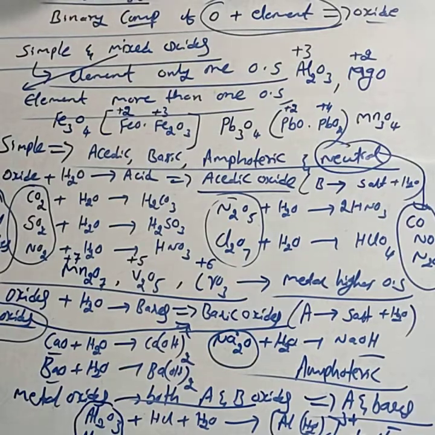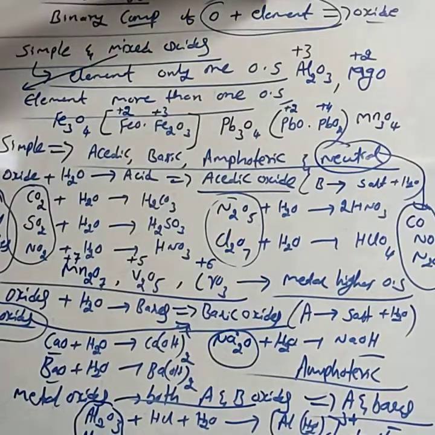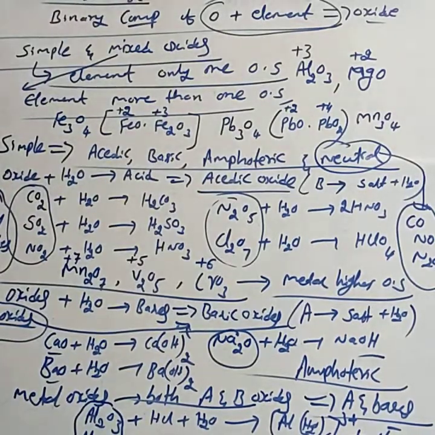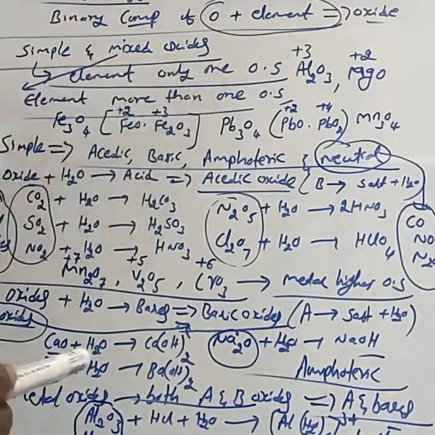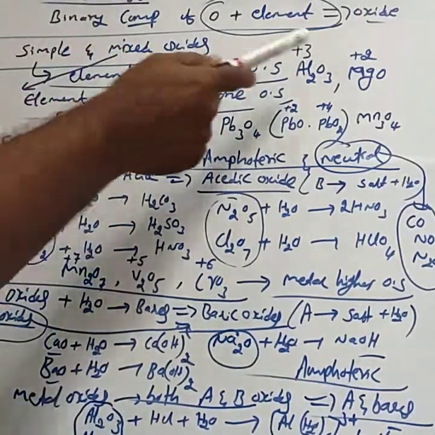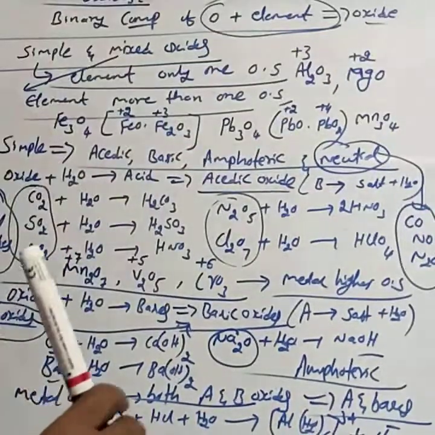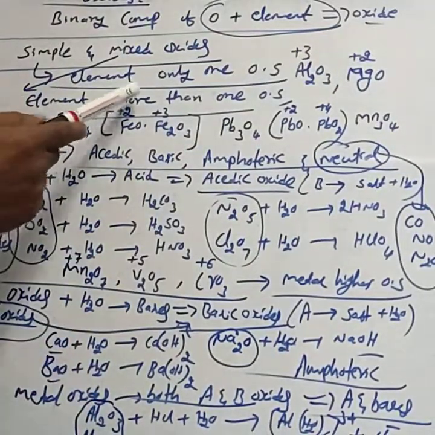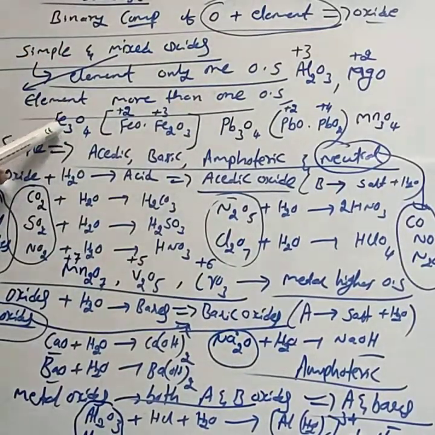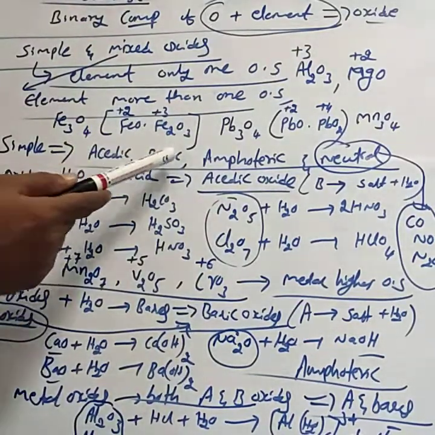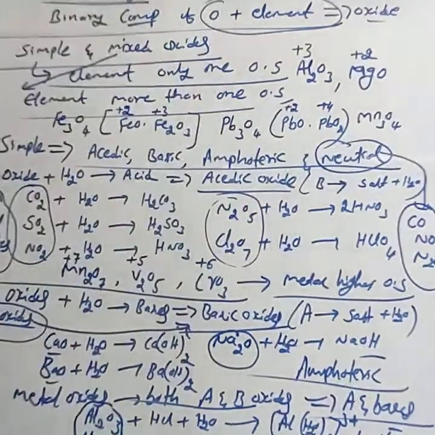First, the definition: oxides are binary compounds of oxygen with another element. Oxides may be simple oxides or mixed oxides. If an element is present in only one oxidation state, it is called a simple oxide, for example Al2O3 or MgO. If an element is present in more than one oxidation state, it is called a mixed oxide, like Fe3O4 or Pb3O4. Simple oxides may be acidic, basic, amphoteric or neutral.